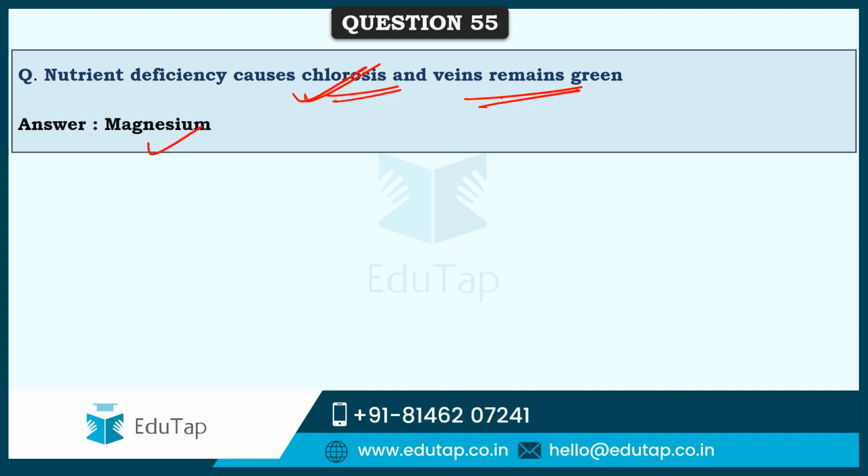And in magnesium deficiency, again the same: chlorosis and veins remain green, and the leaf detaches very early and is sometimes shed even by blowing wind. Necrosis occurs in extreme conditions only on the margins. So these are the various nutrients that exhibit the same kind of symptoms, but slowly they change.